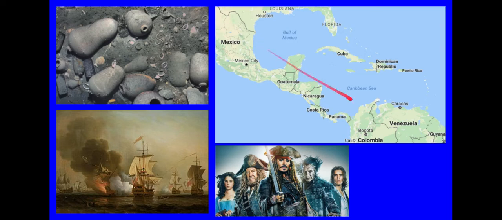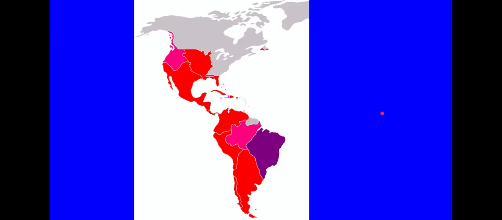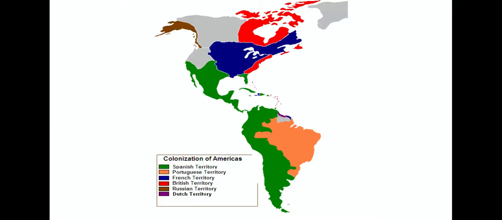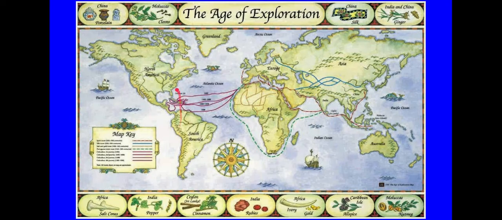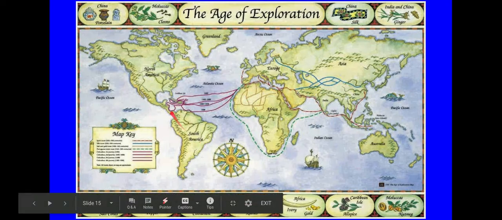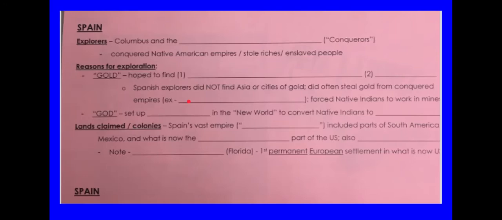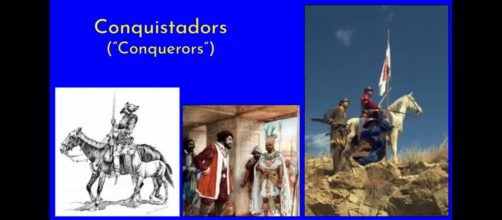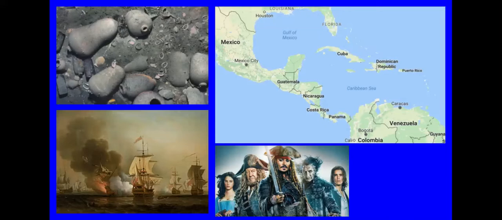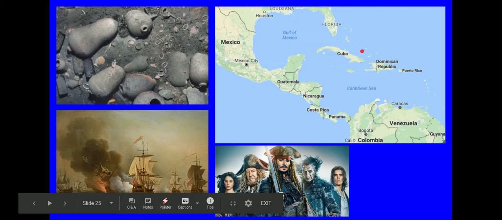And many of these riches were transported. Where's my good map? Oh, I went too far. Well, you get the idea here. They conquered these lands in South America. They transported their riches back across the ocean to Spain, traveling many times through the Caribbean islands here, of which there are hundreds. And this would be a home for pirates who would prey on these ships. You may have heard of the Pirates of the Caribbean. That was a real thing.